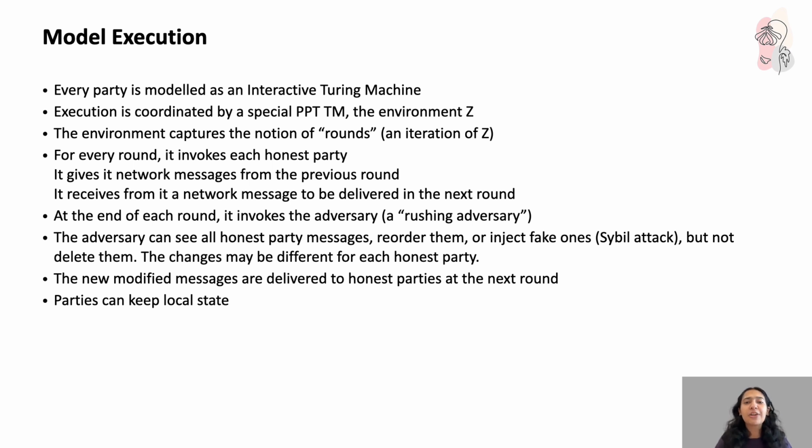So finally, these modified messages are what honest parties are going to see in the upcoming round. Throughout this process, parties are allowed to keep their local state, because I need to know what is my history. They are going to remember their past messages, they're going to remember the past decisions, which is actually critical for maintaining a consistent ledger. So, in short, your environment is going to drive the rounds, the parties are going to act according to the state, and the adversary is trying to disrupt things within the allowed rules. That is why this is a security proof model, and this is what has been proved by Garay's model.